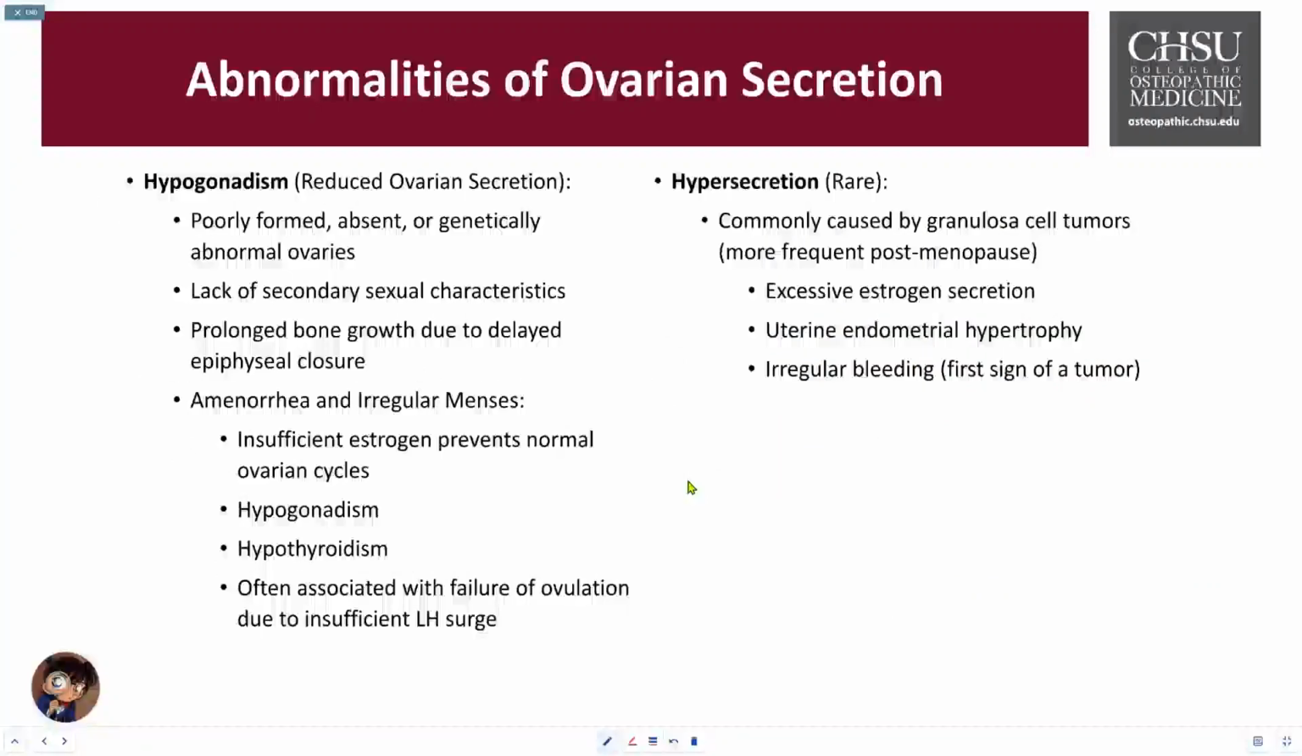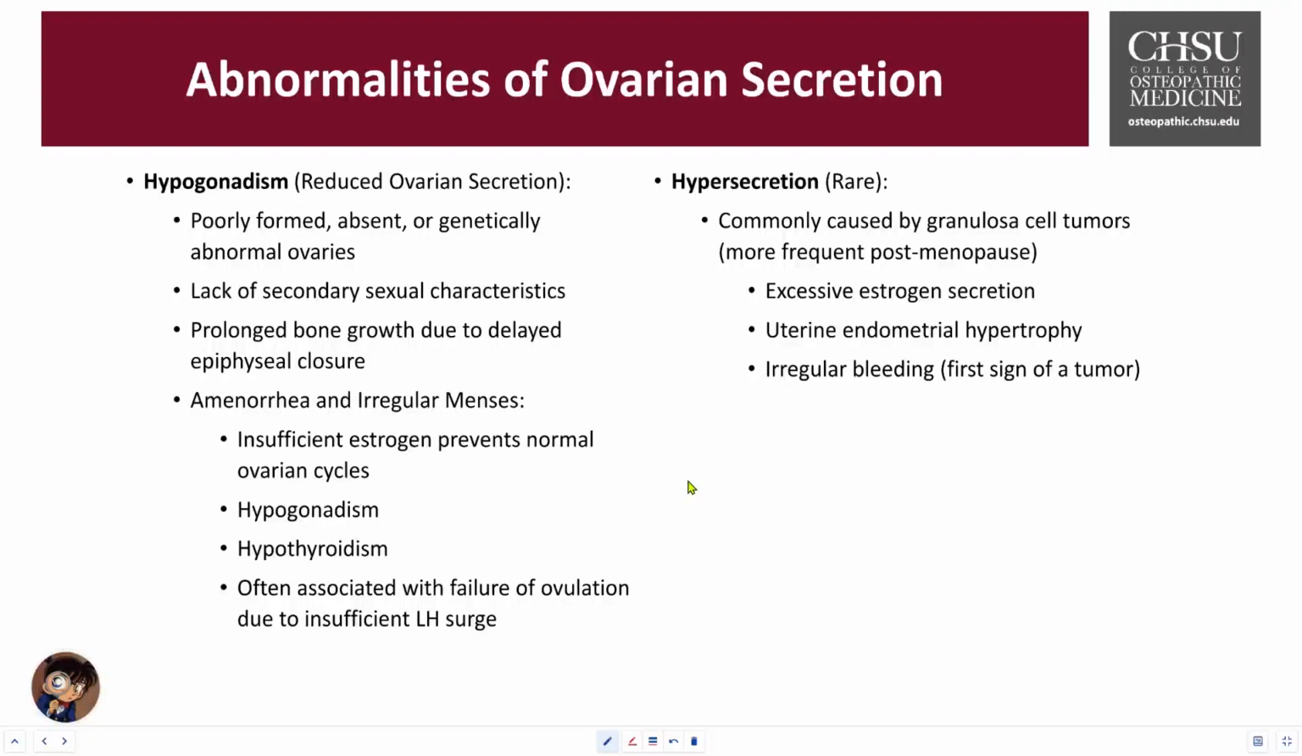Here are some abnormalities that could occur in ovarian secretion. Hypogonadism is when there's a reduced ovarian secretion. Oftentimes it could be genetically predisposed, where the ovaries are poorly formed or even absent. Females will lack the secondary sexual characteristics. There is prolonged bone growth due to delayed epiphyseal closure. We then may see amenorrhea and irregular menstrual cycles.